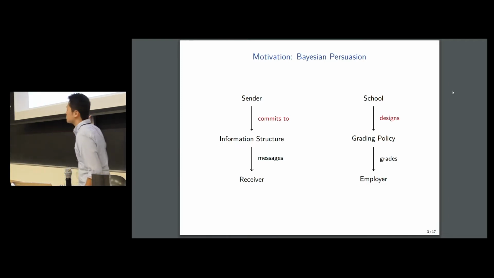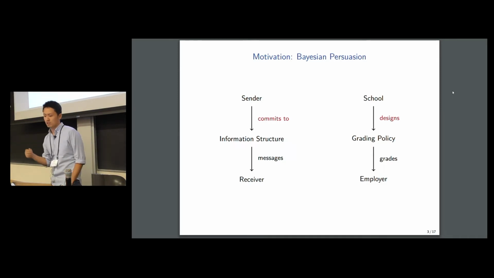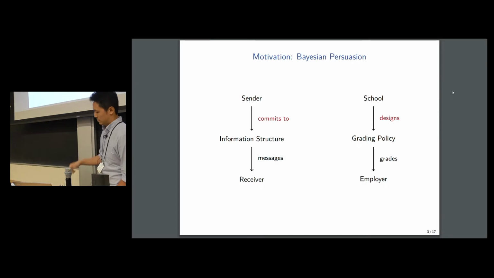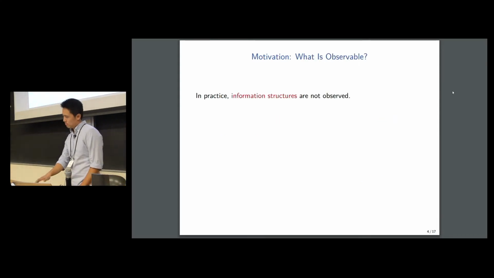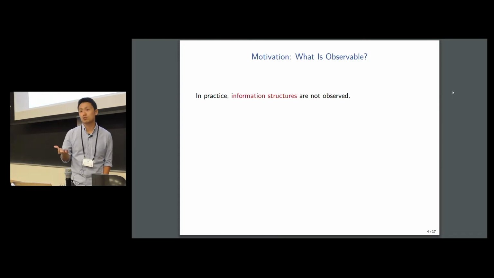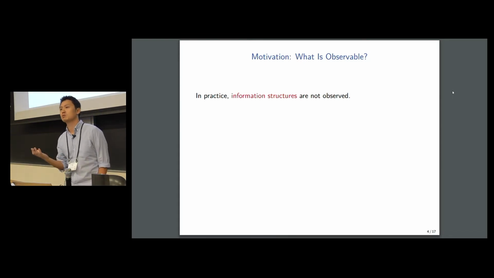Now, a key assumption of this literature is that the school, in our example, needs to be able to commit to the distribution, the grading policy. And more generally, the sender needs to be able to commit to its information structure. But in practice, the full details of information structure are often not observable.